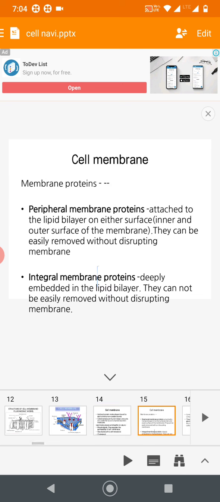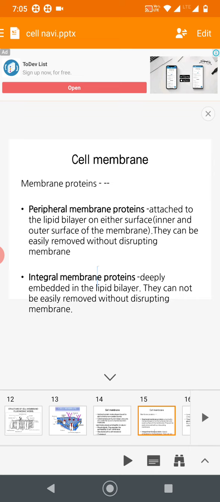So next is membrane proteins. There are two main types: the peripheral membrane proteins and the integral membrane proteins. As I told, we are not going into great detail, it is not required for you. Peripheral membrane proteins are attached to the lipid bilayer on either surface, the inner and outer surface of the membrane, so they can be easily removed without disturbing the membrane. That is the difference between peripheral and integral membrane proteins.